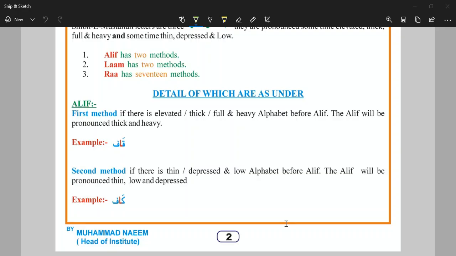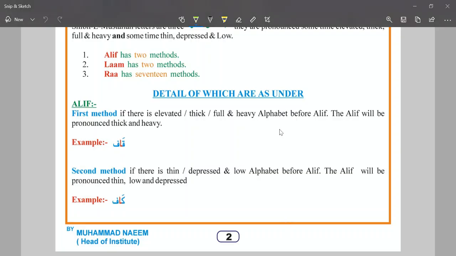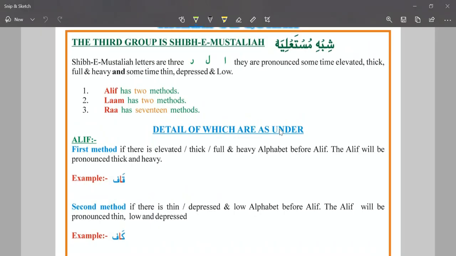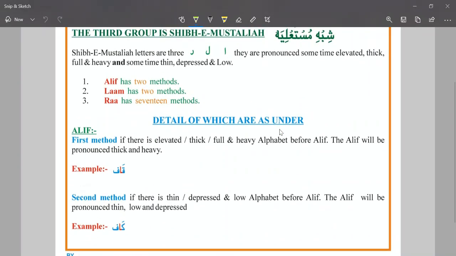Today we are going to learn something amazing, the third category of the letters. This is called the Shibh-e-Mustaliah. Shibh-e-Mustaliah, this is the third group. There are three letters. They are pronounced sometimes with the heavy sound and sometimes with the low, depressed sound. The first one is the Alif, the second one is the Lam, the third one is the Ra. Today we discuss the first method in this lesson.